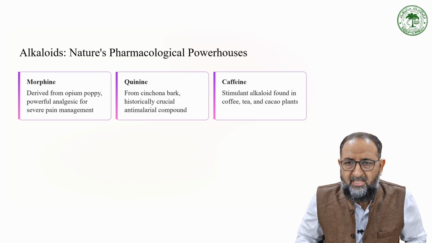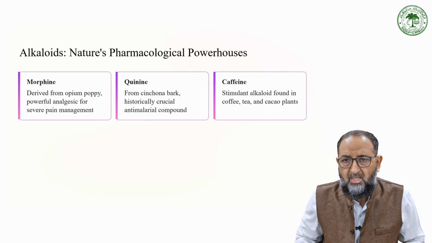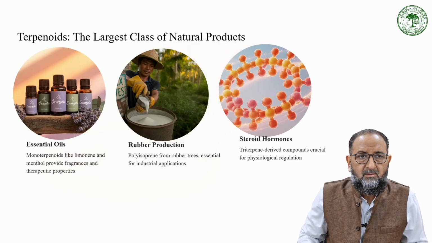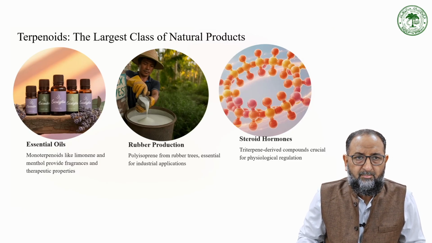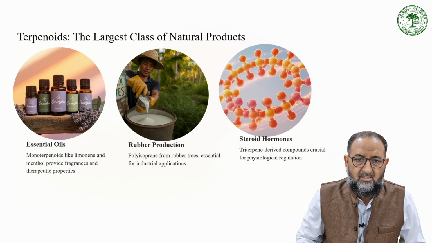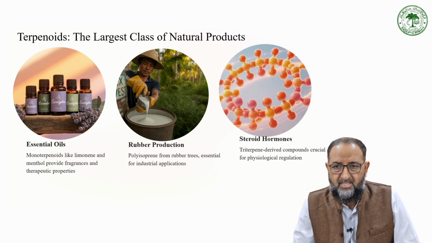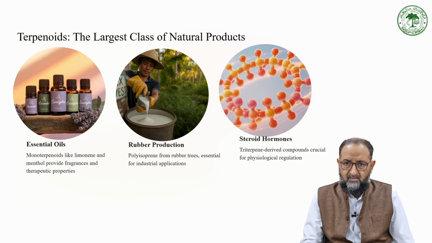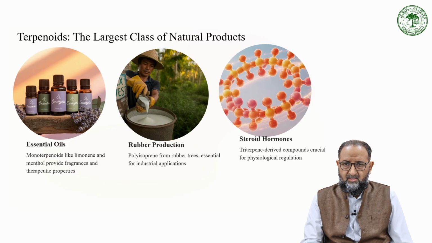Caffeine is a stimulant alkaloid found in coffee, tea, and coca plants. This is how the terpenoids, a large class of natural products, are produced. So, we have essential oils, rubber production, and steroid hormones, which are terpene-derived compounds crucial for physiological regulation.